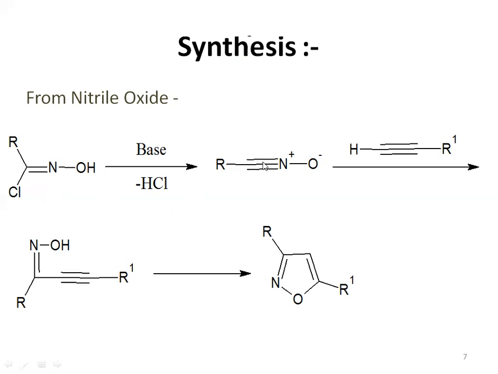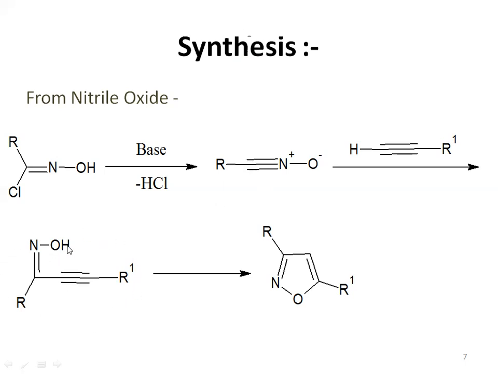After that, we are again adding one triple bonded compound here. That triple bonded compound will react with this carbon atom. When it is attacking that carbon atom, this hydrogen atom will attack this oxygen atom. As we know, hydrogen is positively charged, oxygen is negatively charged. So we will finally get this type of compound.